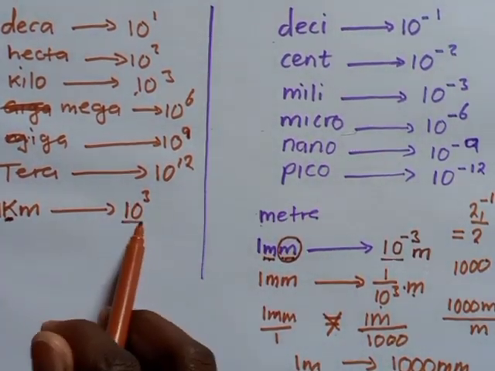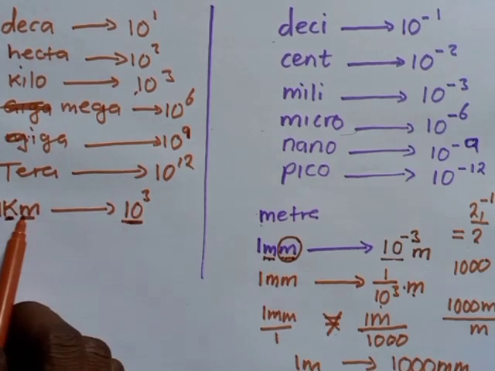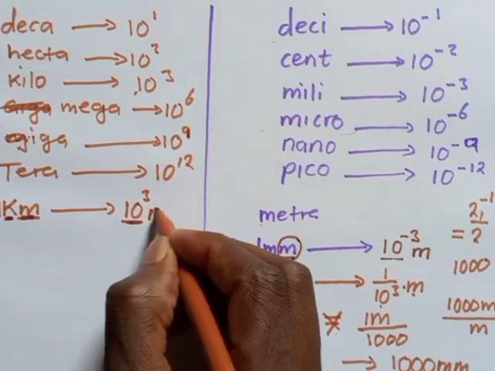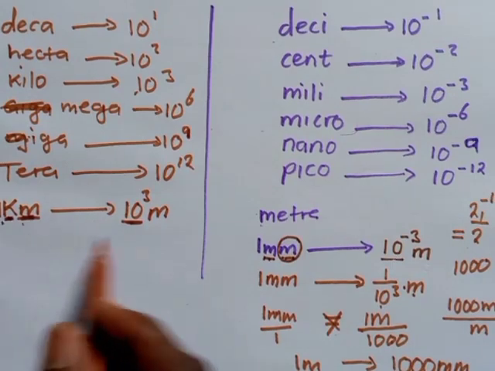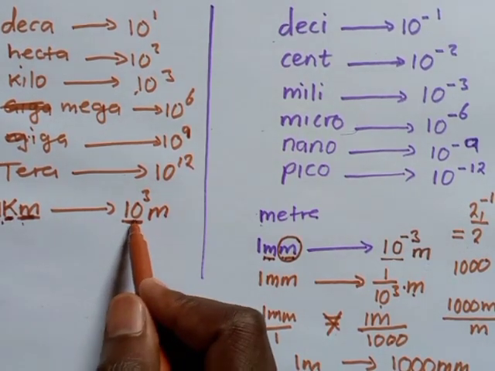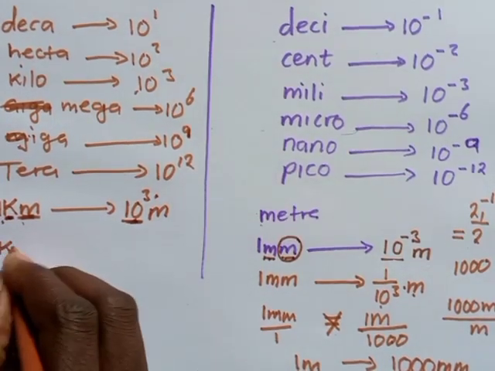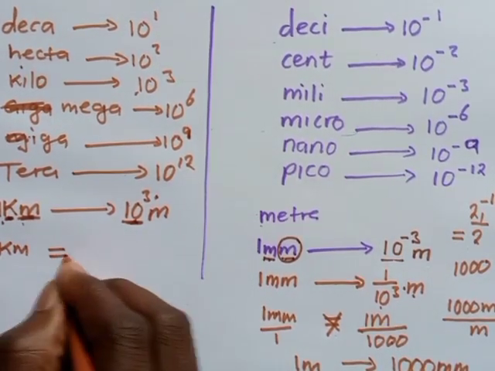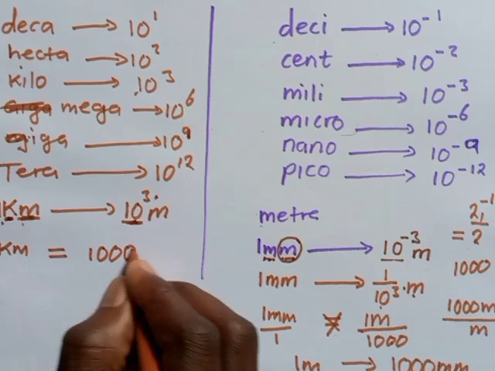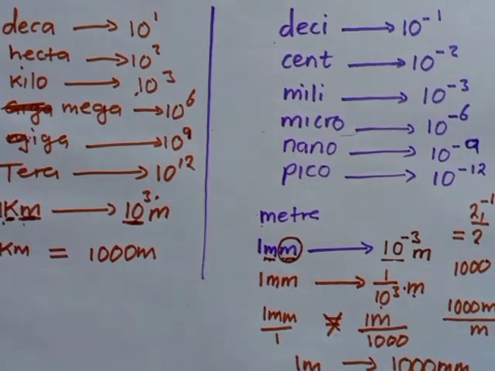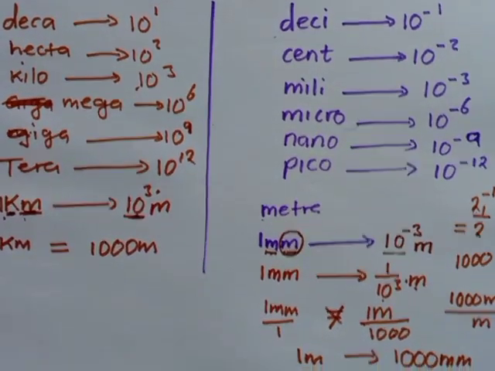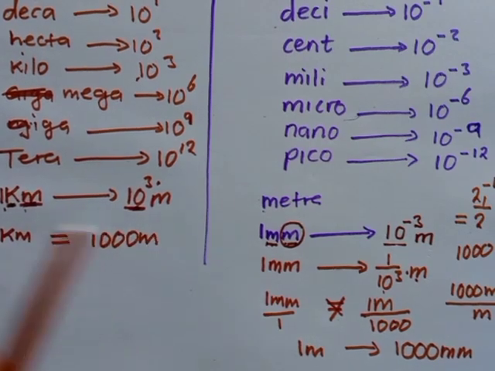Kilo, you write what it is equal to. Then meter, you just get this thing and write it somewhere here. Meaning that a single kilometer has to be equated to what? 10 to the power 3, which is just one and the same as a single kilometer has to be equal to what? 1000 meters.